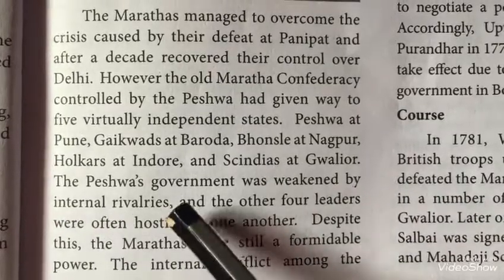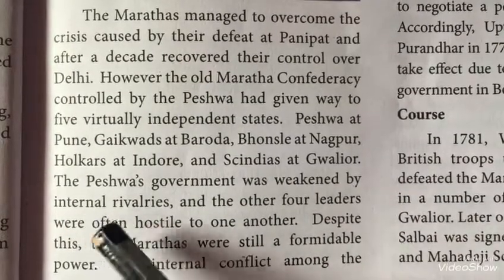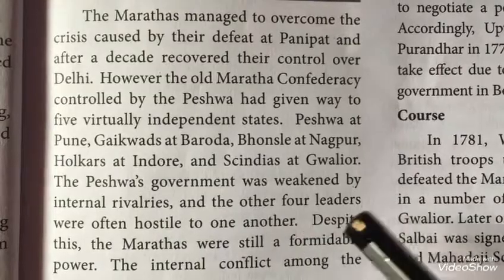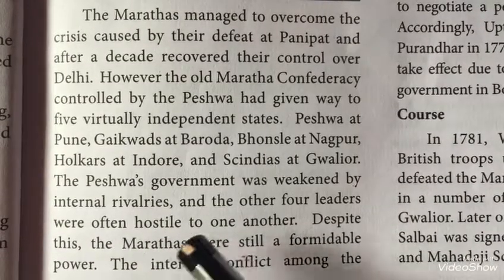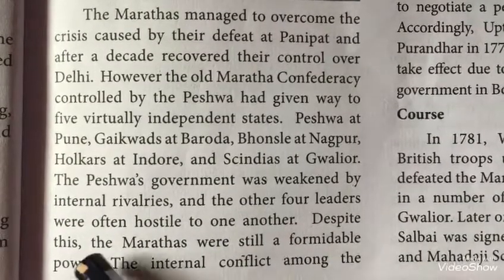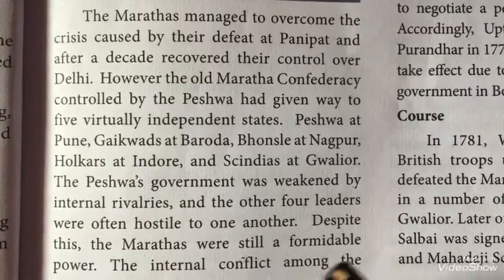The Peshwa's government was weakened by internal rivalries, and the other 4 leaders were often hostile to one another. Despite this, the Marathas were still a formidable power.